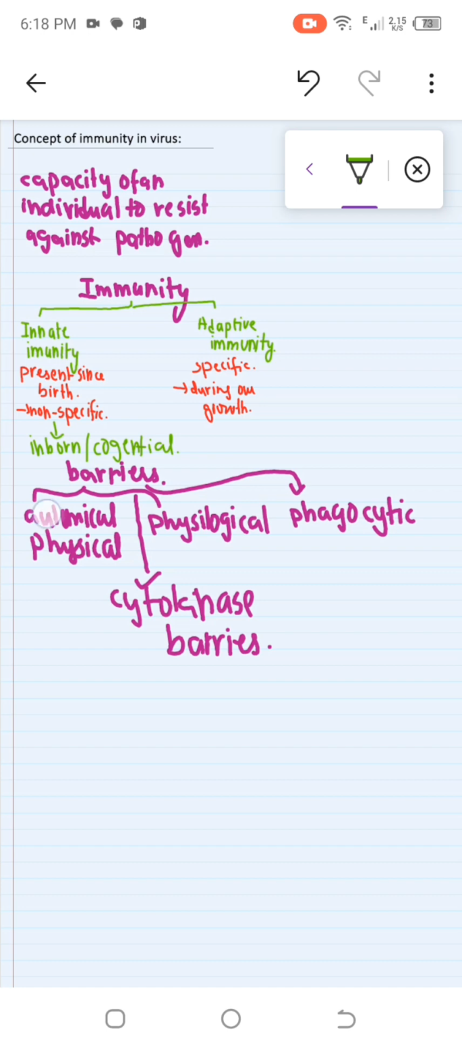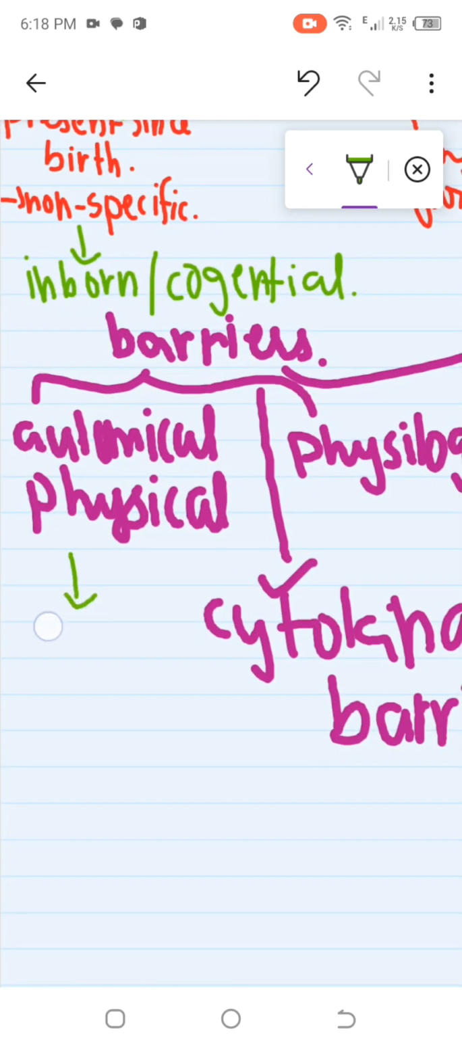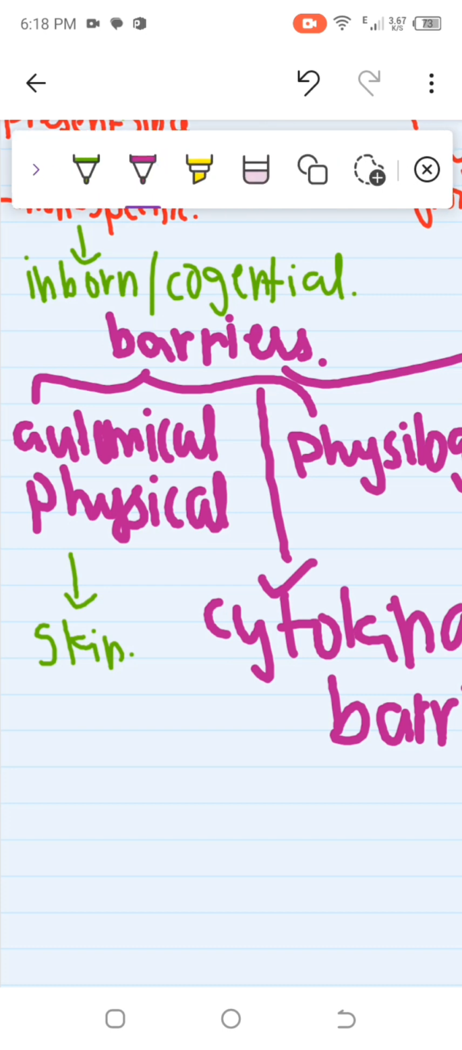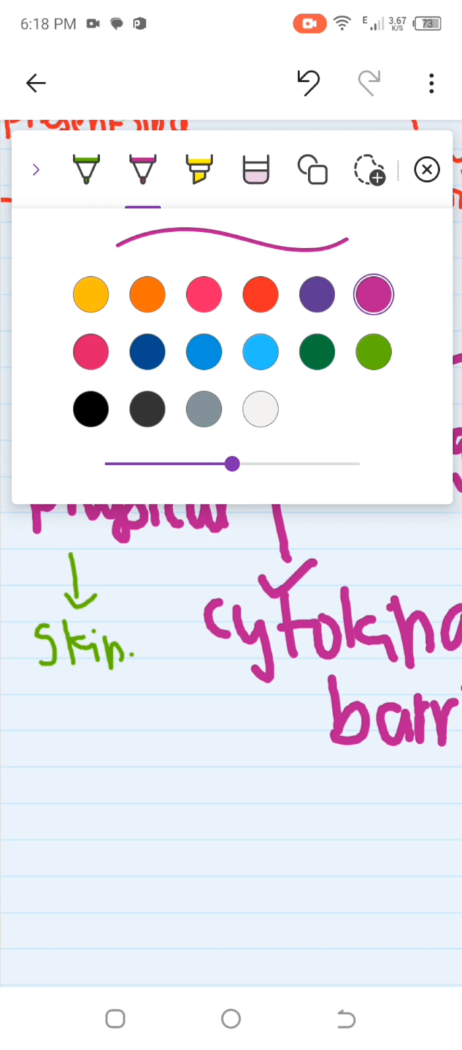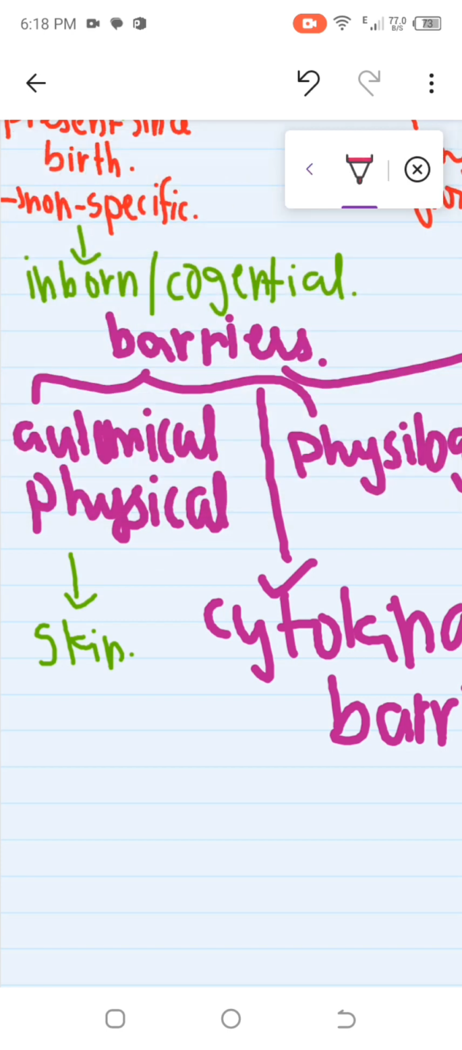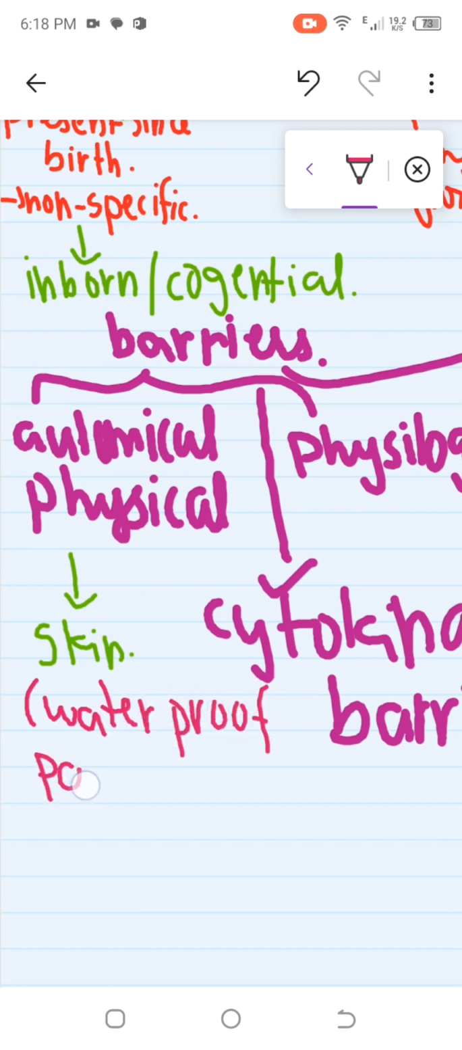First of all, the anatomical physical barrier includes the skin. The skin is a physical barrier, and it is waterproof and pathogen proof. It will not allow any pathogen or water to enter inside.